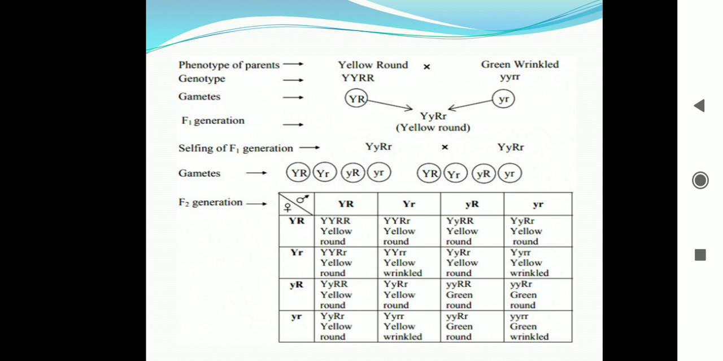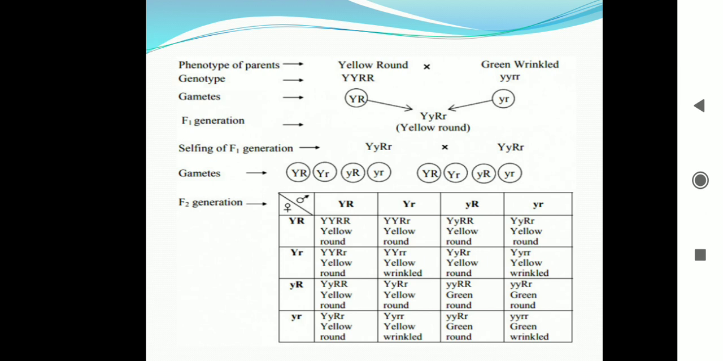The F1 generation plants produced only round yellow seeds. The F1 were self fertilized. In the F2 generation, four kinds of plants were produced. They are plants producing yellow round seeds, plants producing yellow wrinkled seeds, plants producing green round seeds, and plants producing green wrinkled seeds.